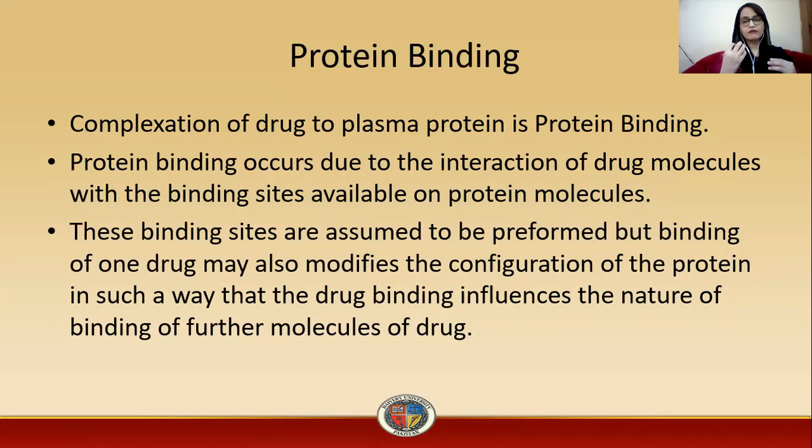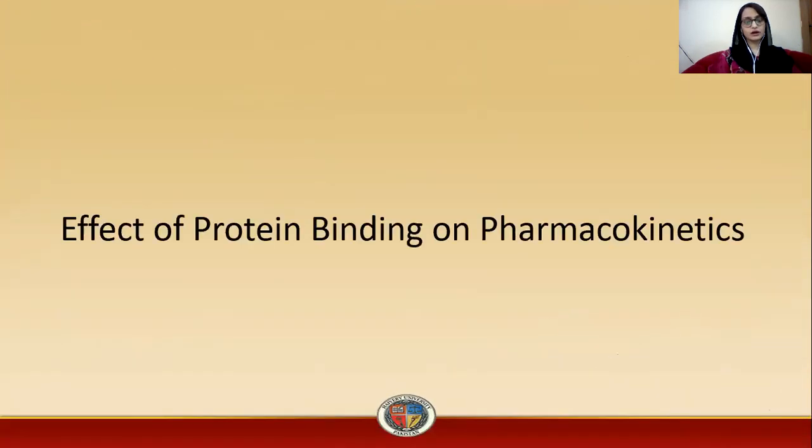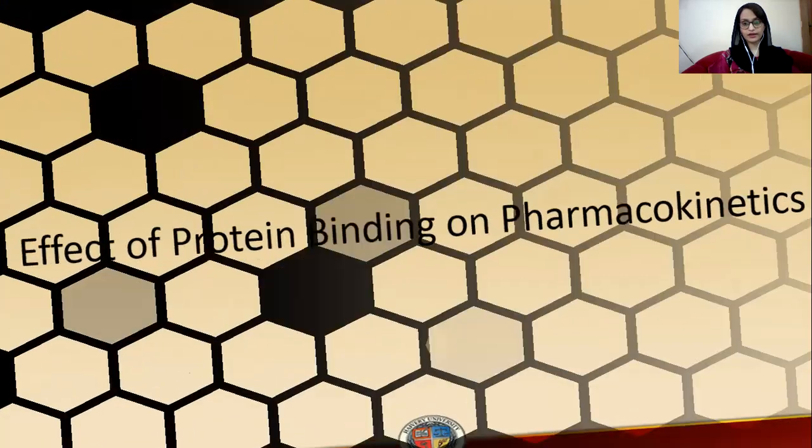Say, for example, when hemoglobin binds to oxygen, this binding modifies the configuration of the heme group in such a way that it facilitates the binding of further oxygen molecules, so that the protein molecule, that is heme, carries the oxygen inside the tissue for oxygenation. Then comes effect of protein binding on pharmacokinetics.